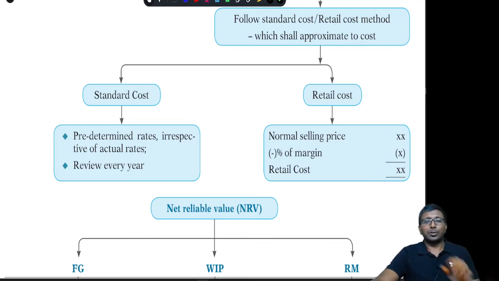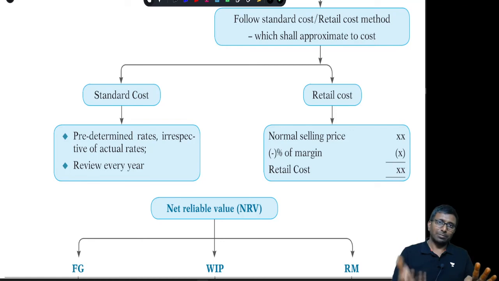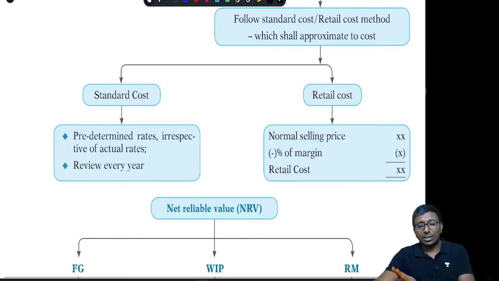That's all. With respect to NRV, the word is basically from the point of view of the seller. It is not from the buyer's perspective. So it is a seller perspective, and so that is applicable basically for finished goods and WIP. With respect to raw material, it is not applicable. Why not applicable? Because with respect to raw material, the company is always a buyer. NRV is for a seller. That's why it is never applicable. We don't need to value raw material at NRV even though there is a fall in the market value of raw material. We'll discuss about it a little later.